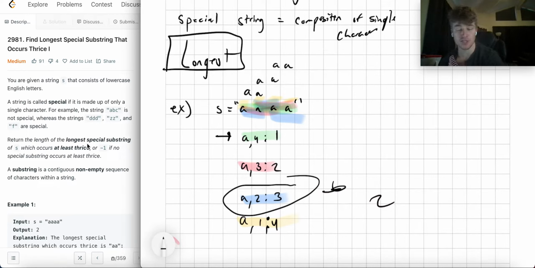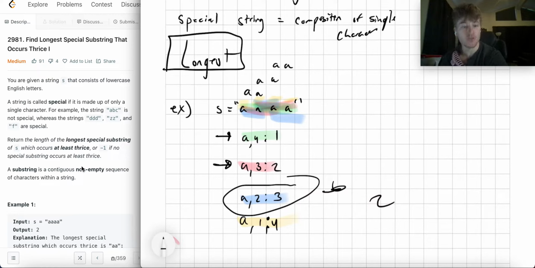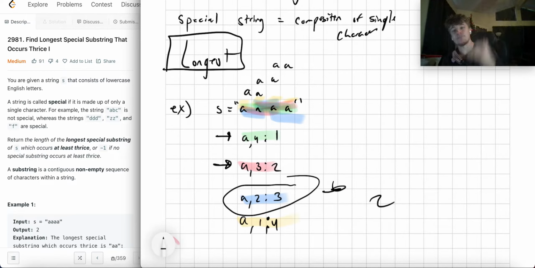Even though this is a special substring, it only occurs once, and it needs to occur at least thrice. We can't choose this one, because even though there is a special substring that's longer than 2, it only occurs 2 times, right? So, you know, we have 2 of length 3, but it needs to be at least 3 times occurring. The largest thing that occurs at least 3 times is 2 A's, right? This occurs 3 times, is the largest thing. This thing occurs more times, but it's smaller, right? So you gotta have these balancing things, right? We want to maximize the size, but it has to happen at least 3 times that we see the thing.